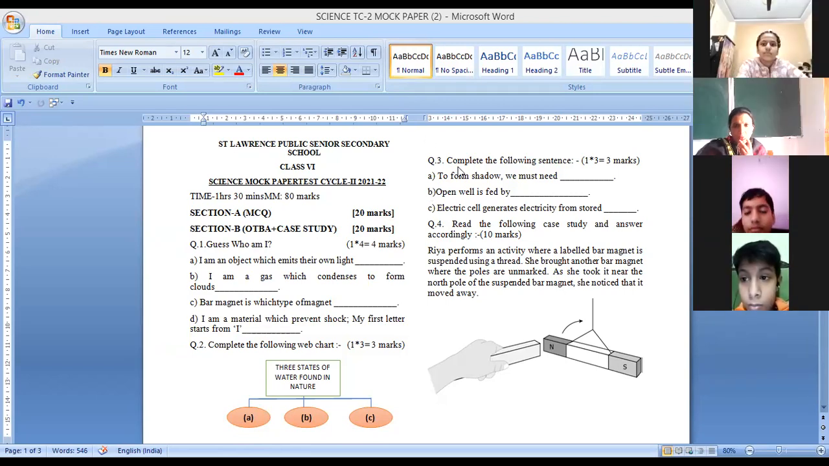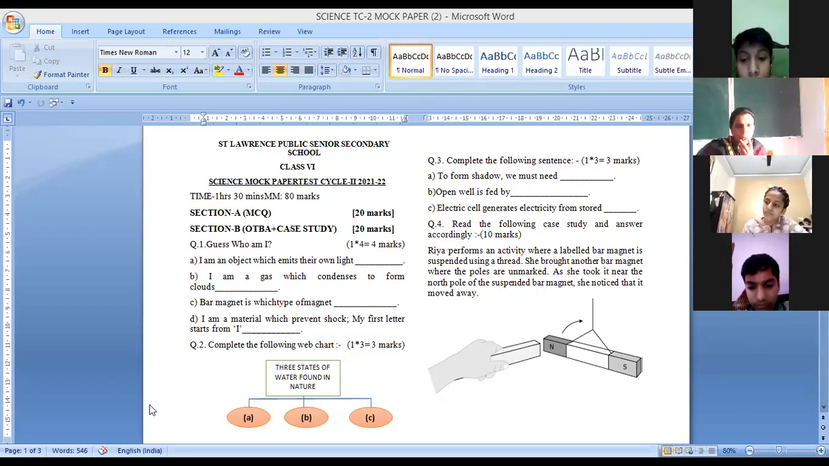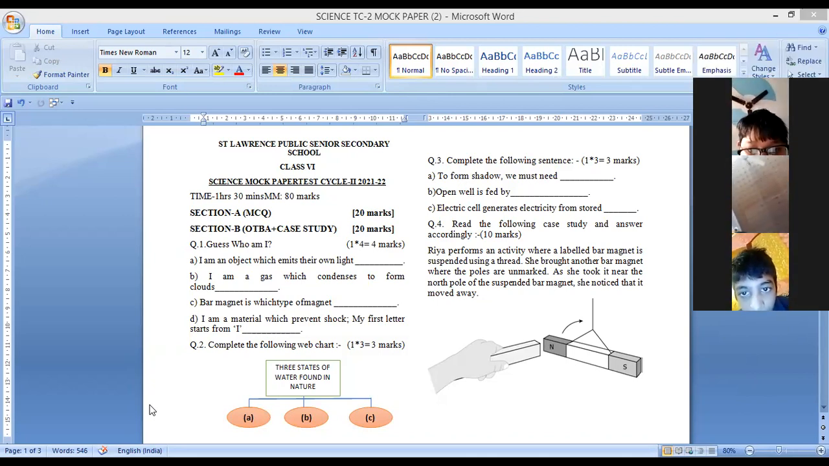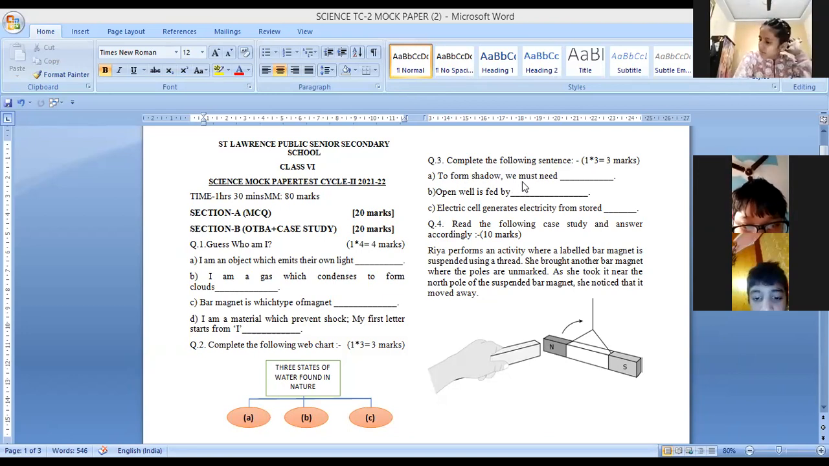Number 3. Complete the following sentences. To form shadow, we must need. So 3 things are required for it. Rest also can raise hand other than Parnika and Puneet. Yes, Vedic. What things are required for the shadow? To form shadow, we must need. Tell me what we need. Ma'am, can I tell? Yes, tell. Ma'am, light, opaque object and surface.